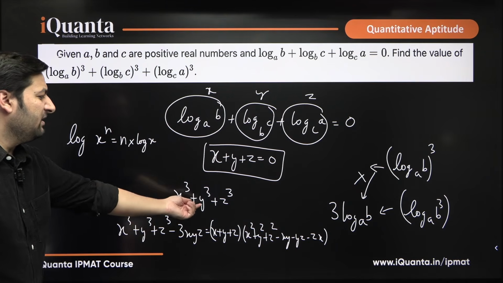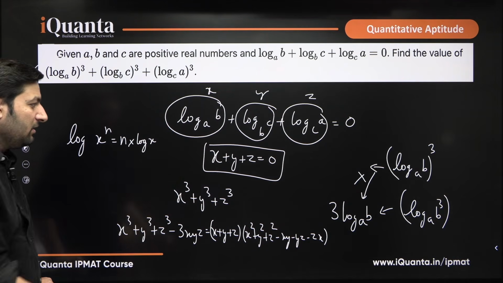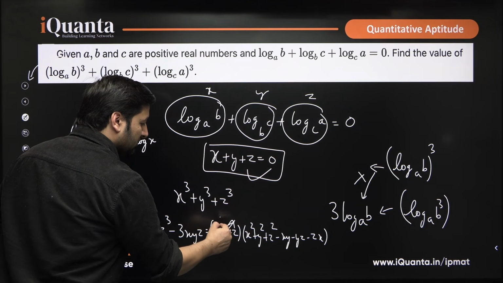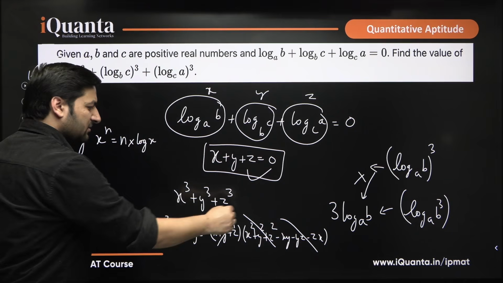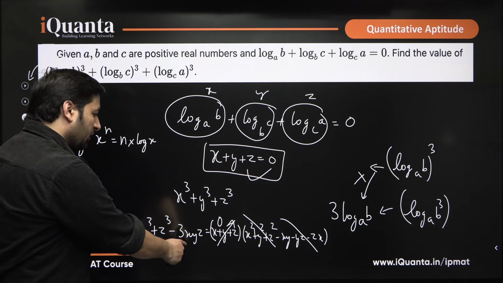Because we need this, and related to a cube plus b cube plus c cube, we know a formula. We have already been given that x plus y plus z is equal to 0. So if you put this as 0, this entire thing cancels. We have to multiply both and it becomes 0, the RHS becomes 0. What do you eventually get?